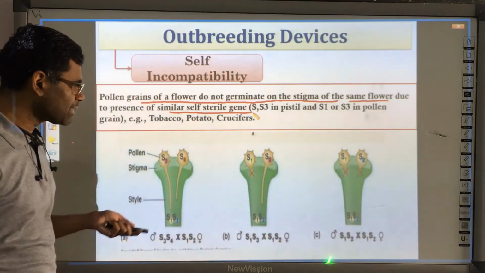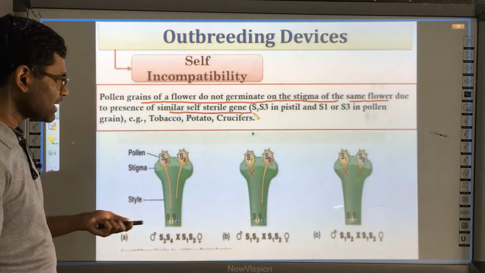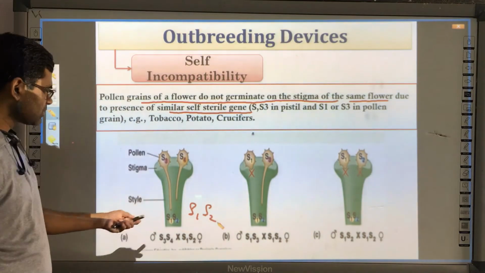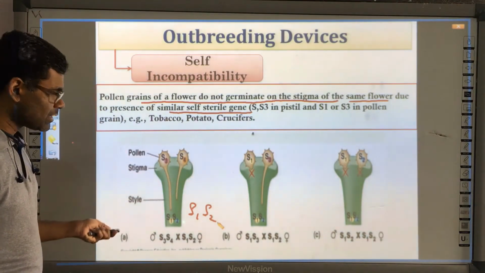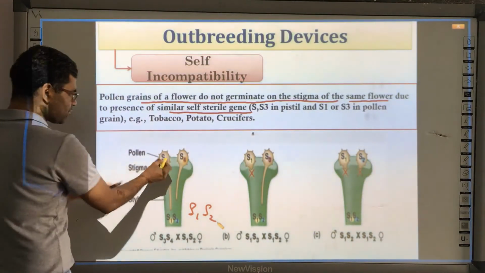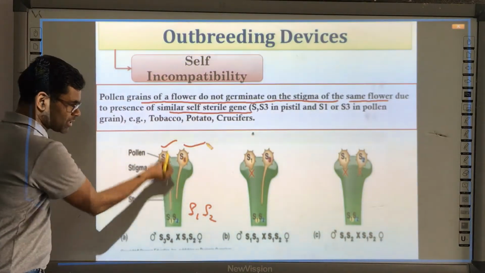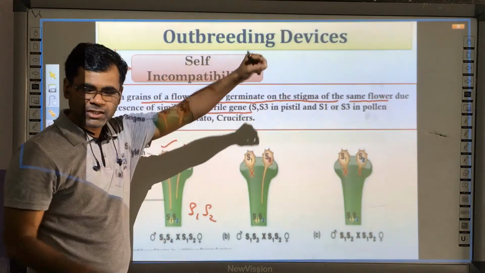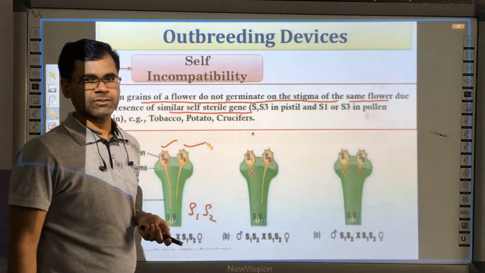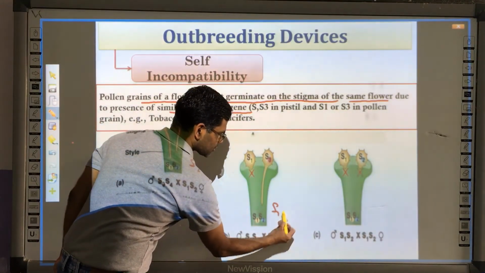To explain that, we can understand it with these three diagrams. In the first case, for example, this plant has two genes, S1 and S2. As you can see here, it is the stigma of a plant having genes S1, S2. If the pollen grain has different genes, S3 and S4, pollen tube formation takes place, the pollen tube extends, and it performs the normal double fertilization.